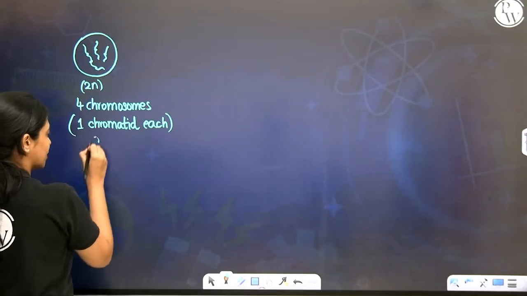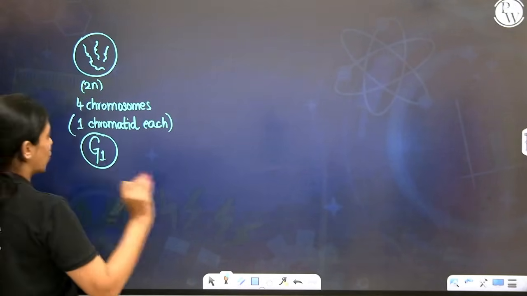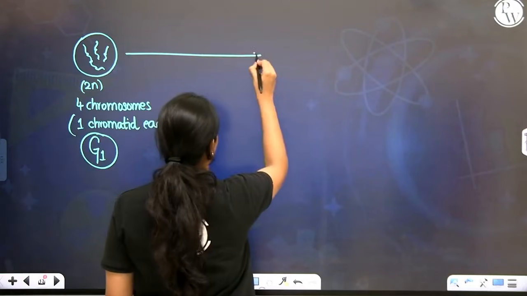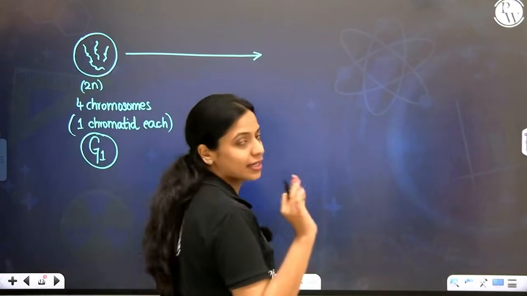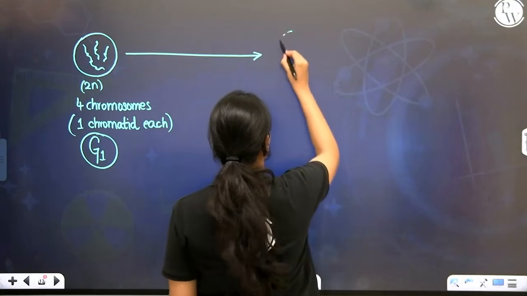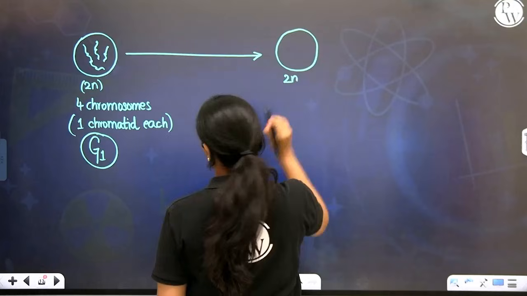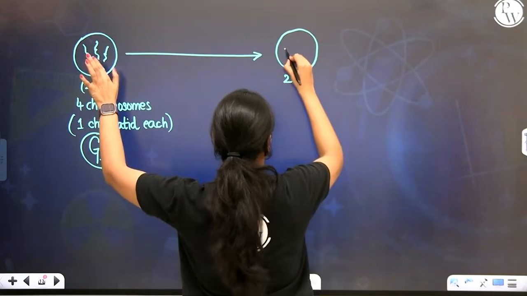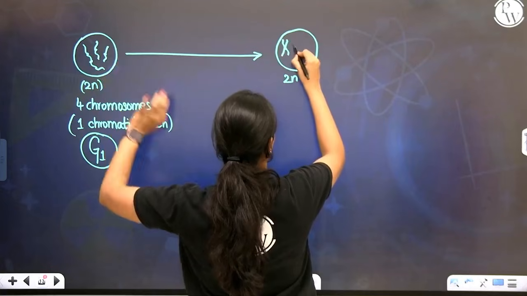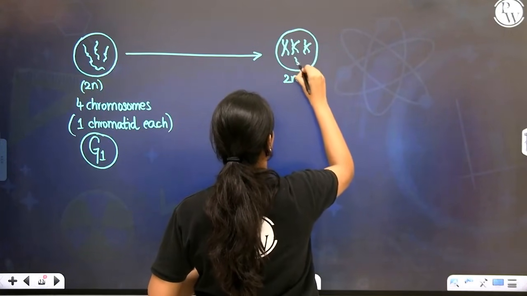This is when the cell is in G1 phase. When it is going through S phase, DNA replication will happen. The DNA content will double. A diploid cell will not become tetraploid, it will remain diploid. But there will still be 4 chromosomes, but each chromosome now will have an extra chromatid.